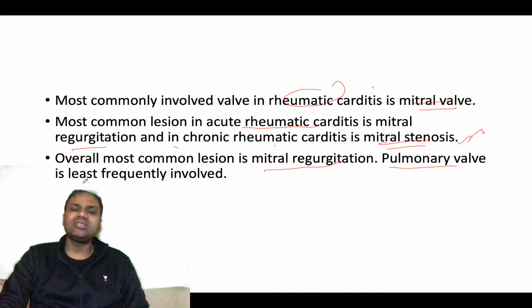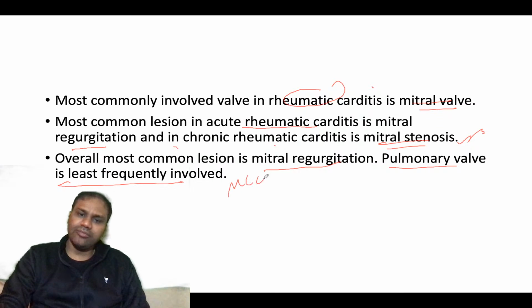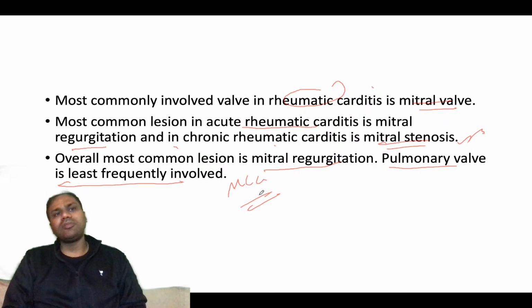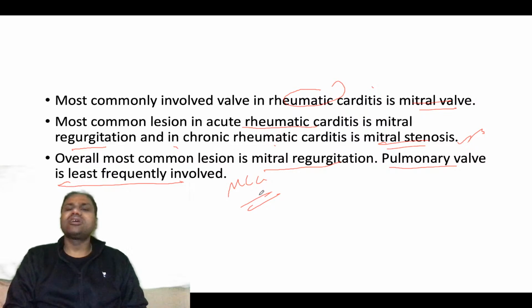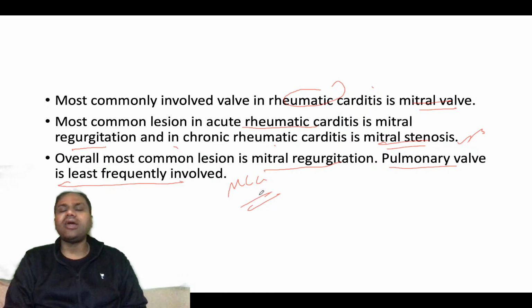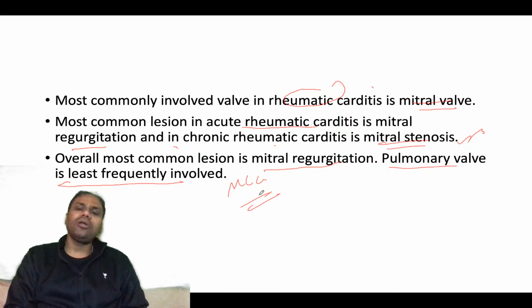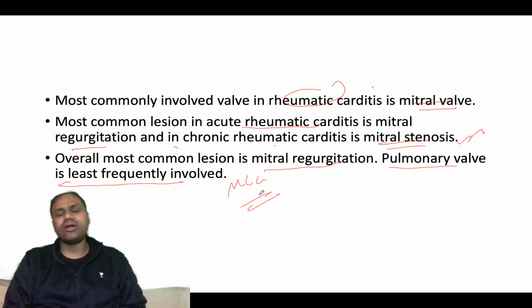The pulmonary valve is the least frequently involved. These are the important things you need to know: the pulmonary valve is least involved in rheumatic carditis, and the mitral valve is the most commonly involved. Mitral regurgitation is the most common lesion, and mitral stenosis is most common in chronic rheumatic carditis.